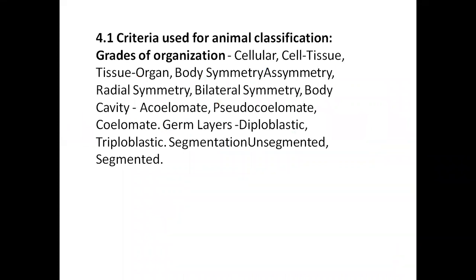some criteria are used for classifying animals in a proper grade system. It can be done on the basis of cellular structure, body symmetry, body coelom, germ layer, etc. So there is a variety of species with different structures and forms that exist,